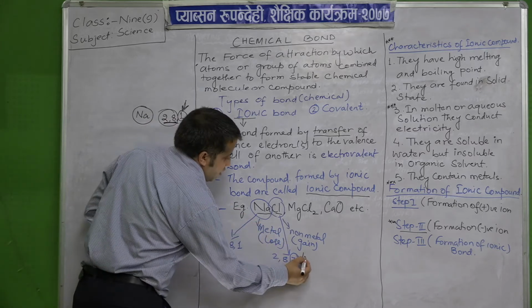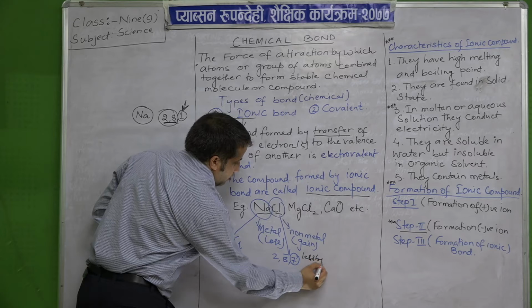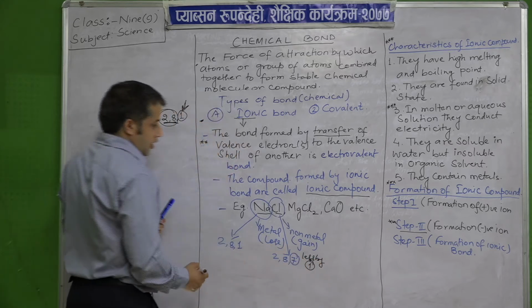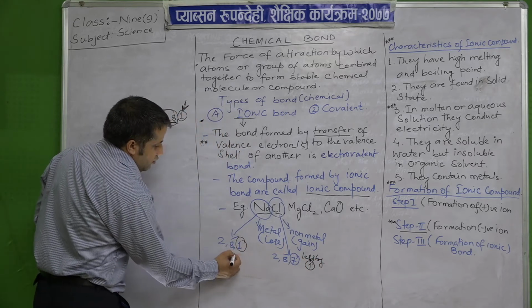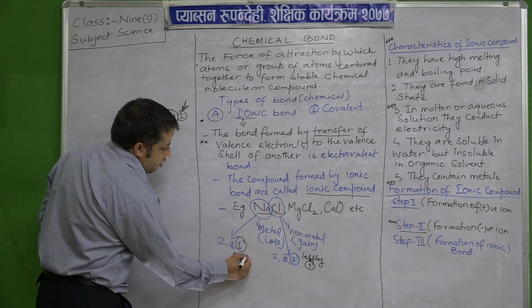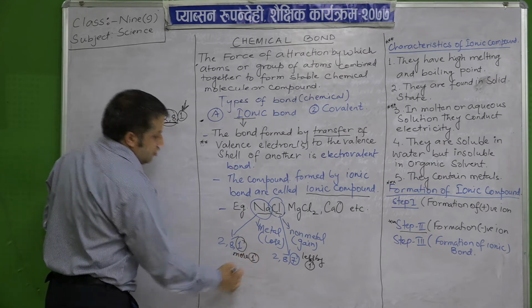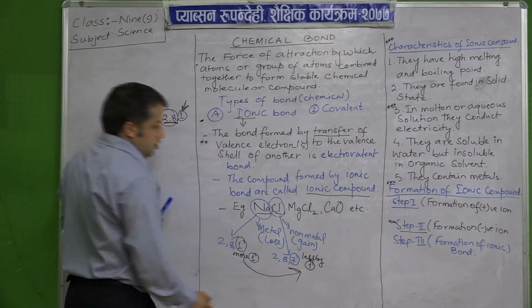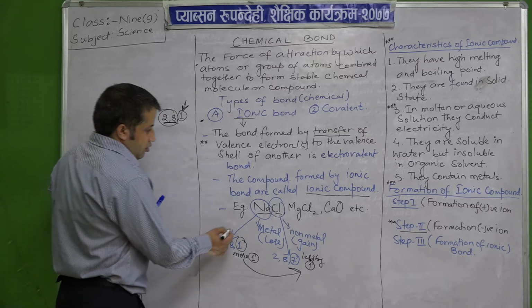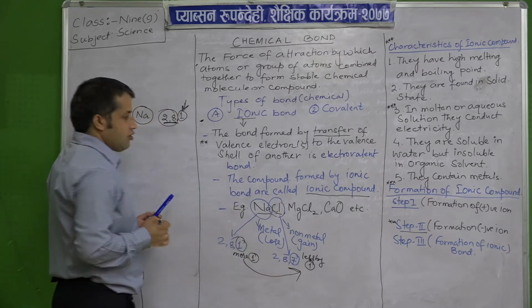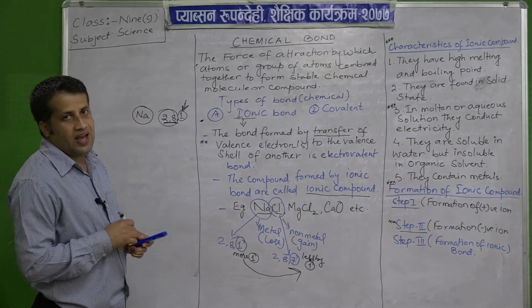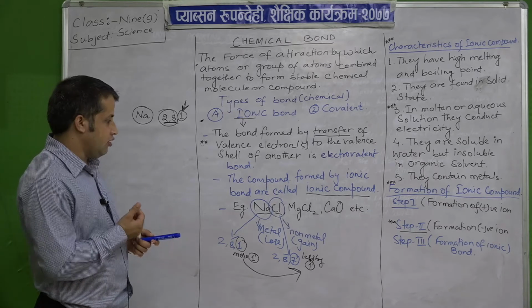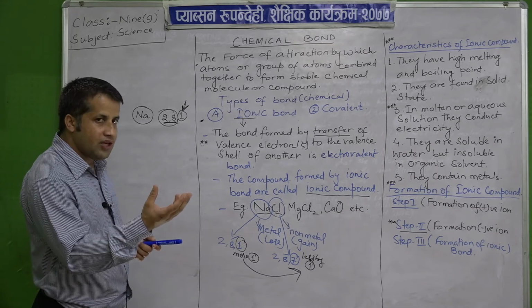So what is less? Less by 1. And sodium has one extra electron, then stable electronic configuration. So sodium will give electron to chlorine and chlorine will receive the electron. So which one will give?